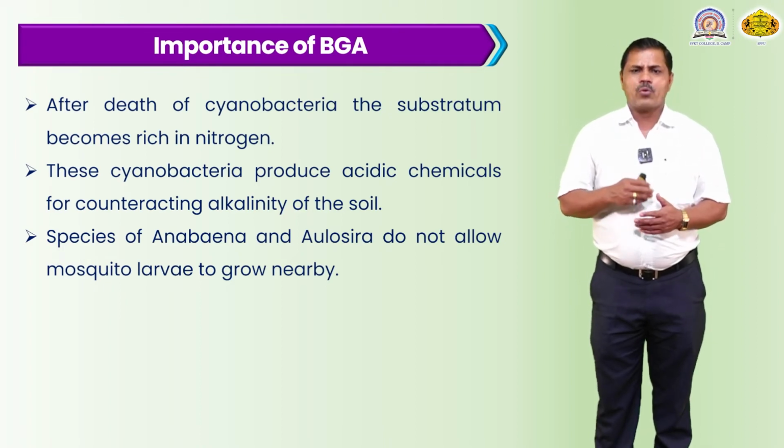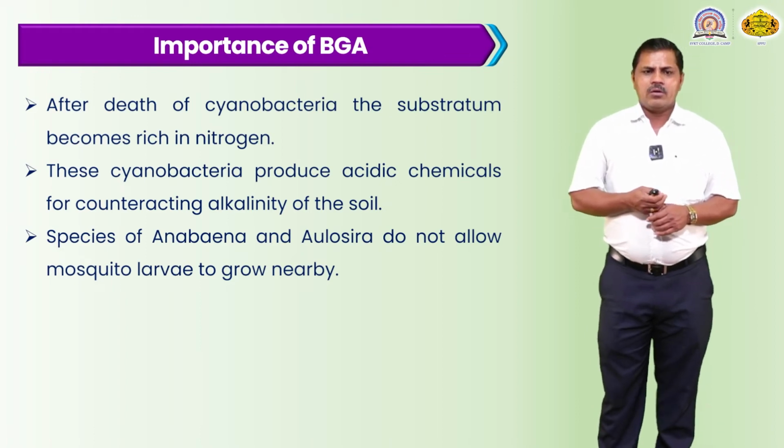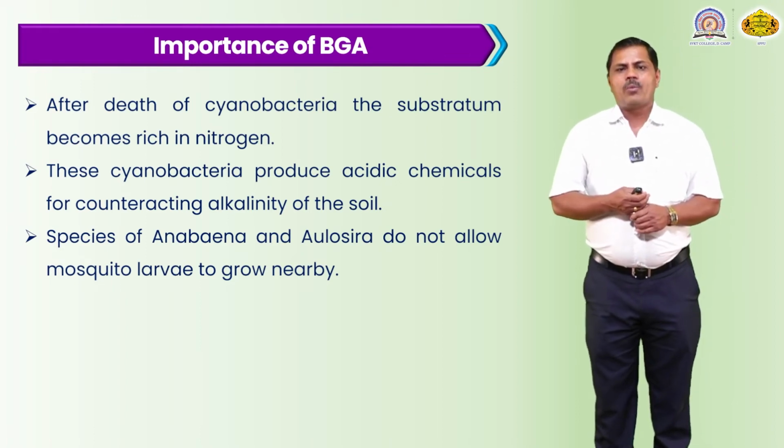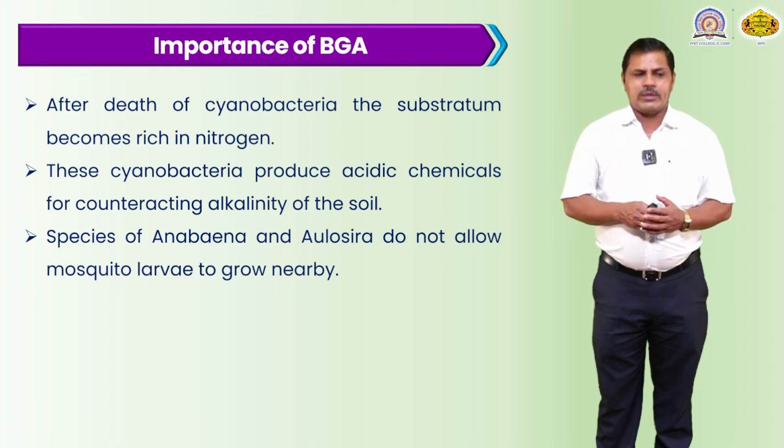These cyanobacteria produce acidic chemicals that counteract the alkalinity of the soil. They can minimize the alkalinity of the soil also. This is also very useful and beneficial.